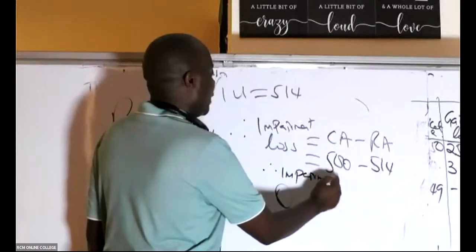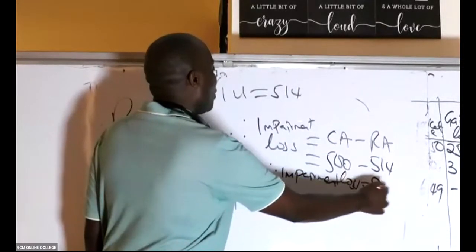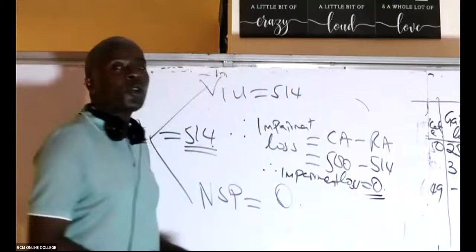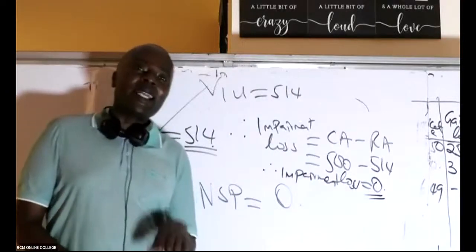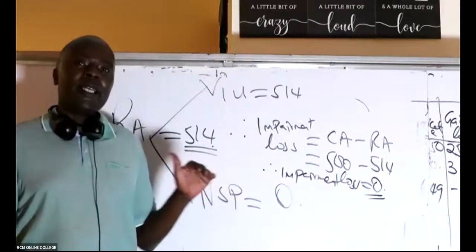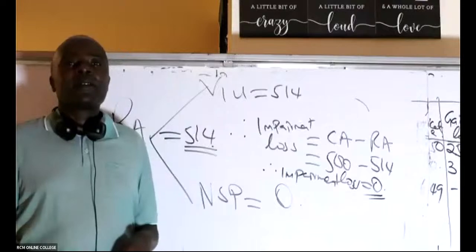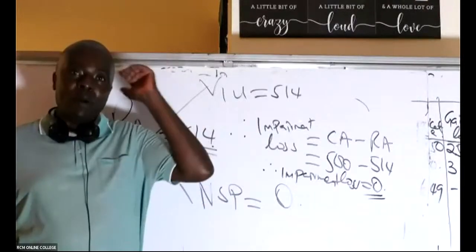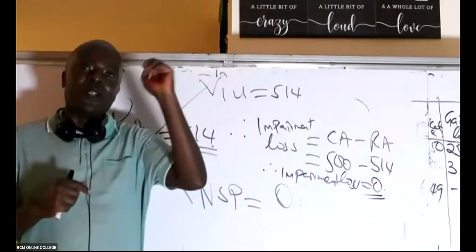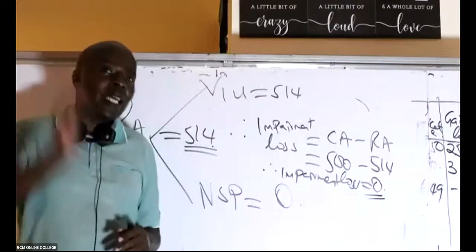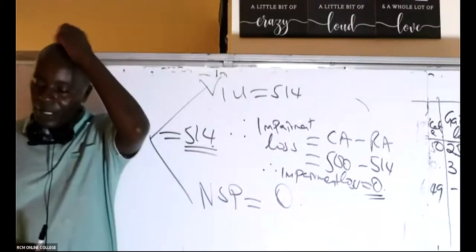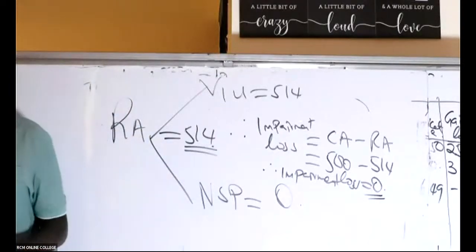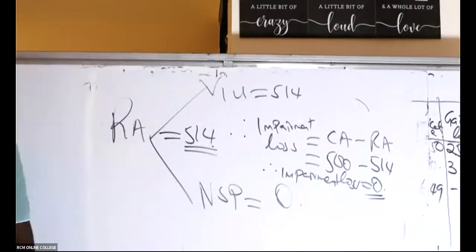Impairment loss in that case here is 0, because the impairment loss occurs whenever the carrying amount is higher. Whenever the carrying amount is more. You're carrying an asset at a higher value, but the recoverable amount is less. So in that case here, the impairment loss is 0.